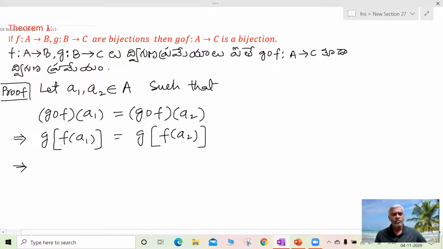Now it is g function, g images, g of some element is equal to g of some element. That is, if images of g are equal, as g is injection, then the elements should be equal.